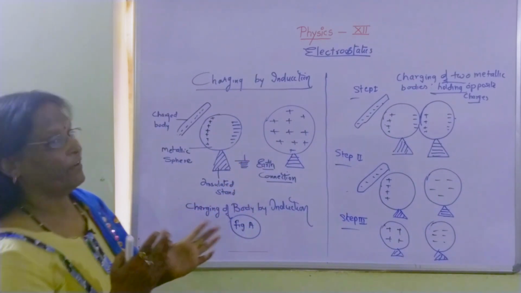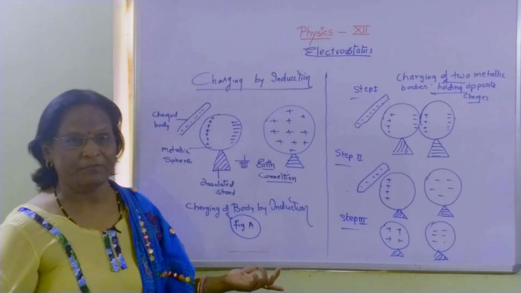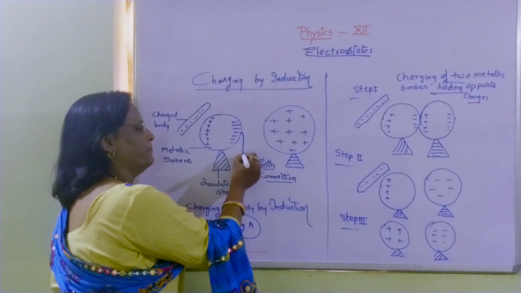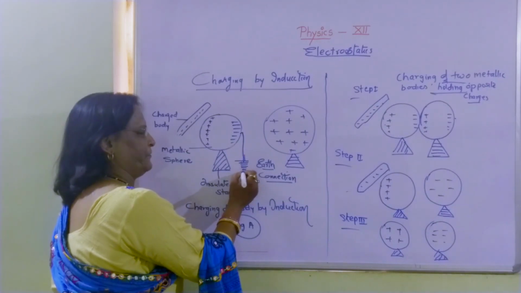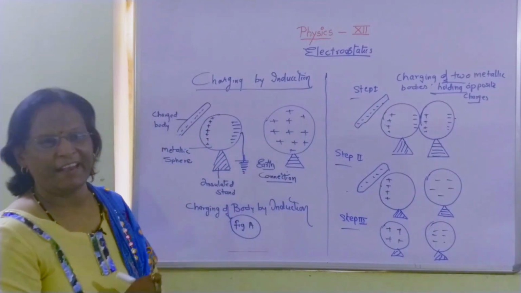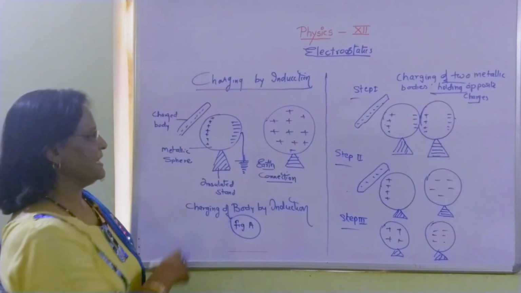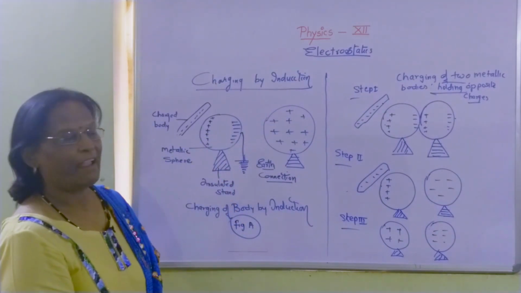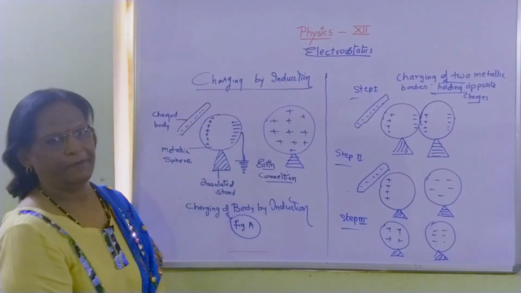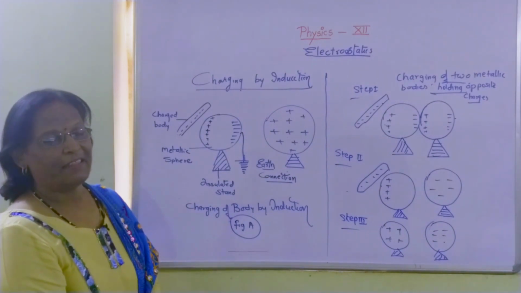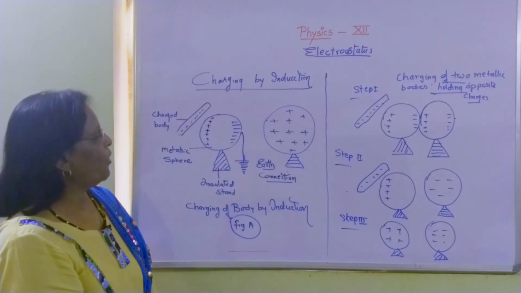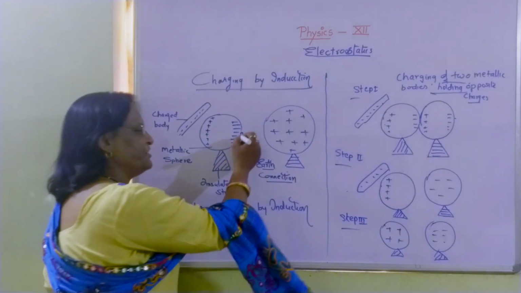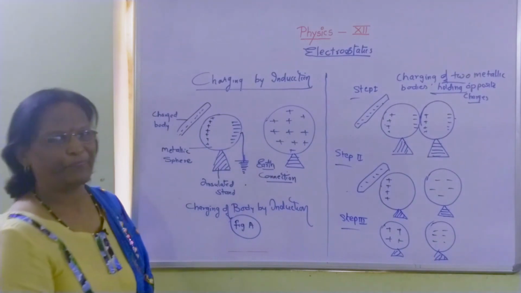Now, we want only one type of charge, no? What will we do? We will connect this metallic body to earth. As we connect the metallic body to earth, these negative charges, which are repelled by the charged body and have no force or bonding with the metallic body, start shifting to earth.